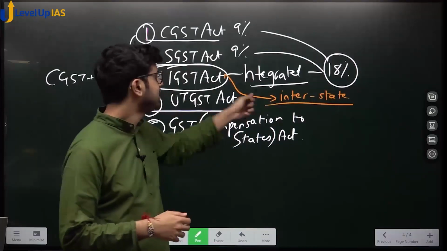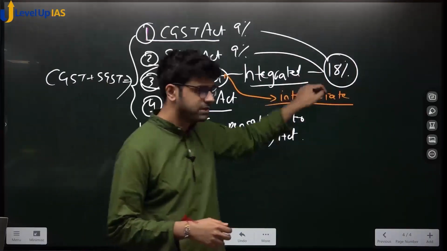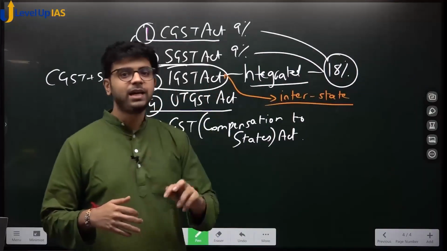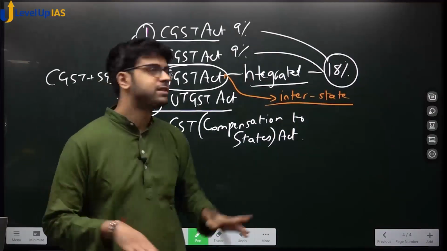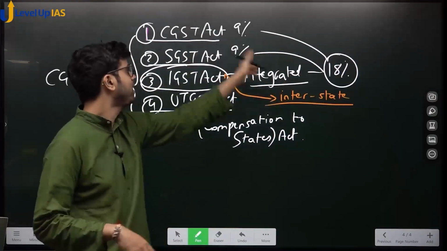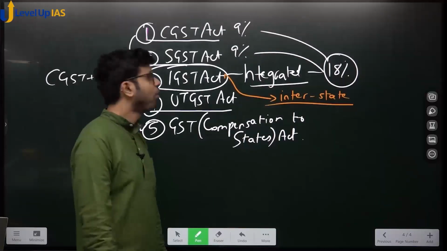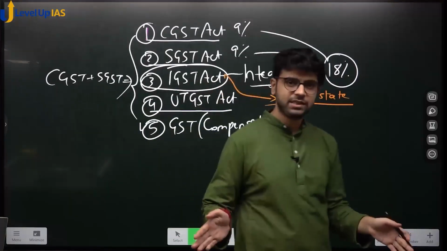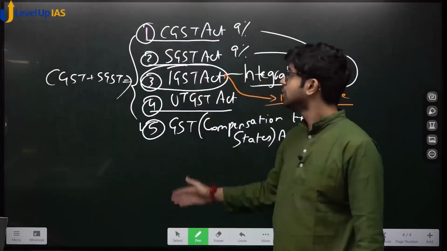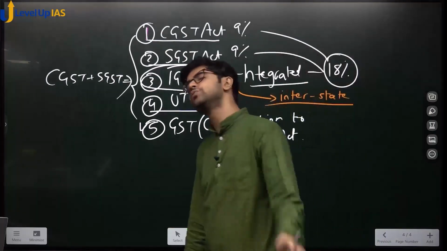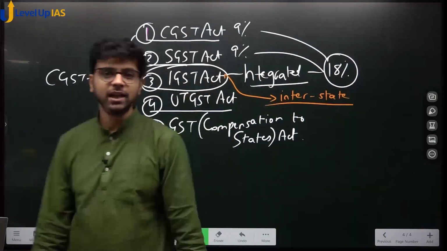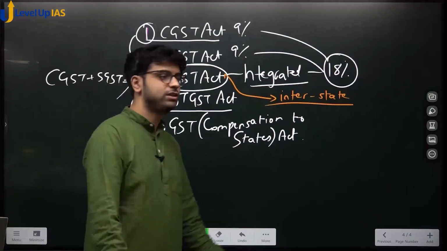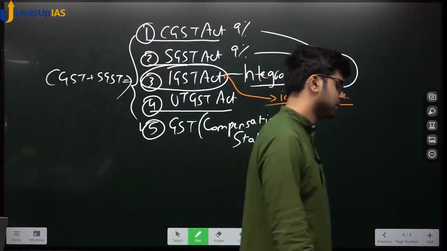The central government, because it is IGST. How much? 18%. Now this 18%, it will give 9 to UP and keep 9 itself. So all IGST is divided into two parts, SGST and CGST. These five acts were brought in along with the 101st Constitutional Amendment Act, and then GST was brought into place. Okay?